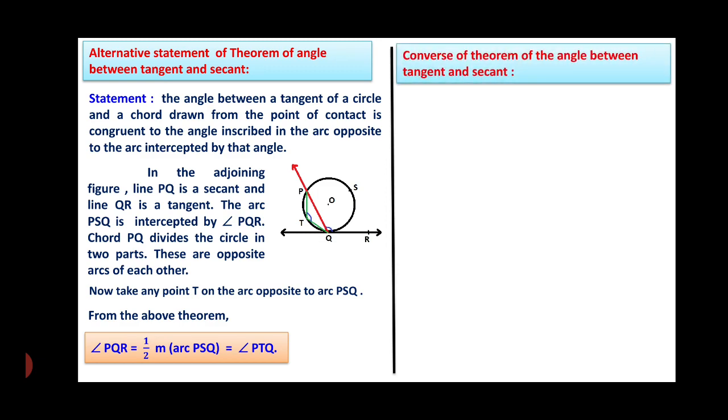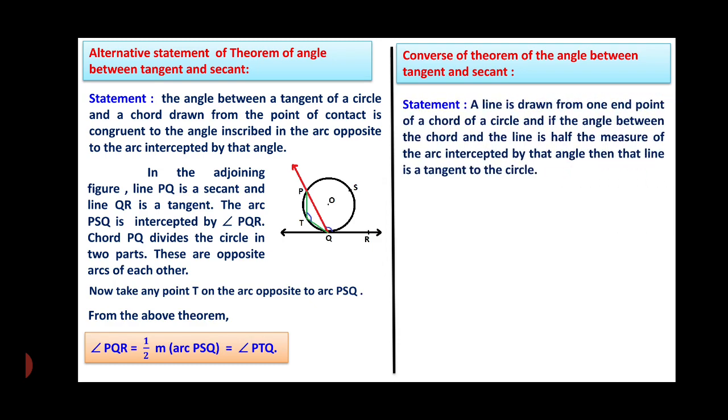Now, the converse of the theorem of the angle between tangent and secant. If a line is drawn from one endpoint of a chord of a circle, and the angle between the chord and the line is half the measure of the arc intercepted by that angle, then that line is tangent to the circle. The figure is like this.